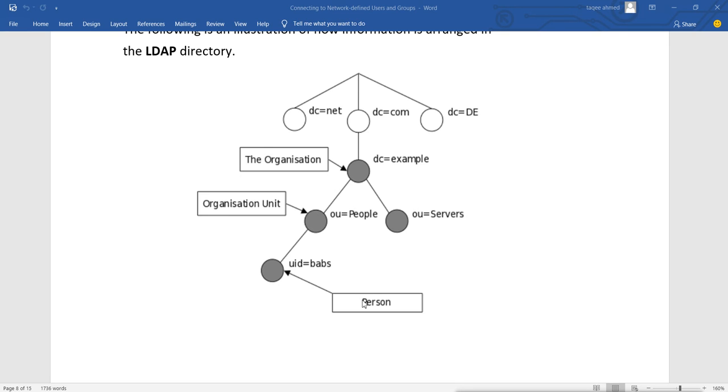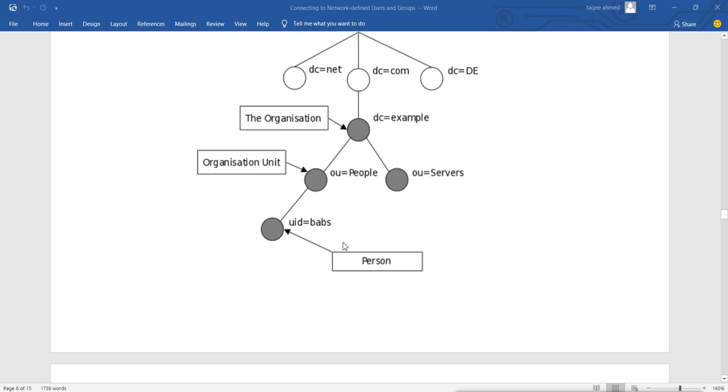Like we have UIDs, we have OUs, we have domains, we have domain controllers, and Active Directory is also a directory service which stores all the information about the objects in an LDAP structure. So this is the protocol we use to create the directory services where we can store the information in a structured way.